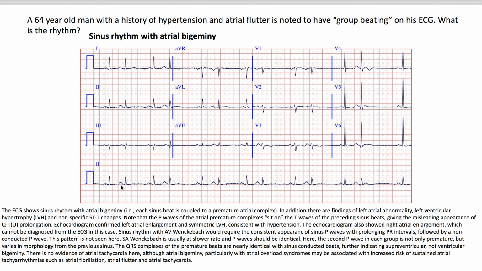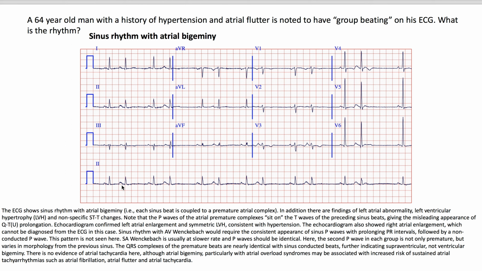Sinus rhythm with AV Wenckebach would require the consistent appearance of sinus P waves with prolonging PR intervals followed by a non-conducted P wave. This pattern is not seen here. SA Wenckebach is usually at slower rates and P waves should be identical.